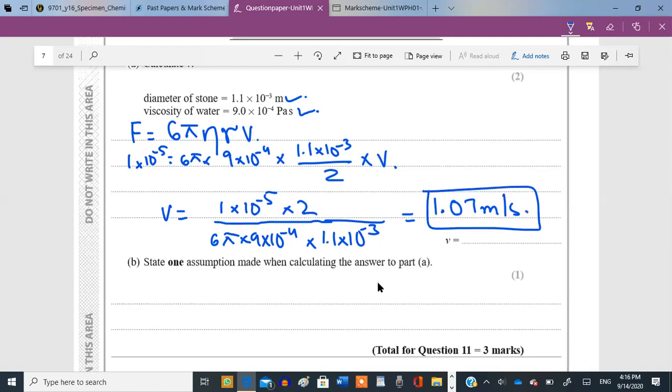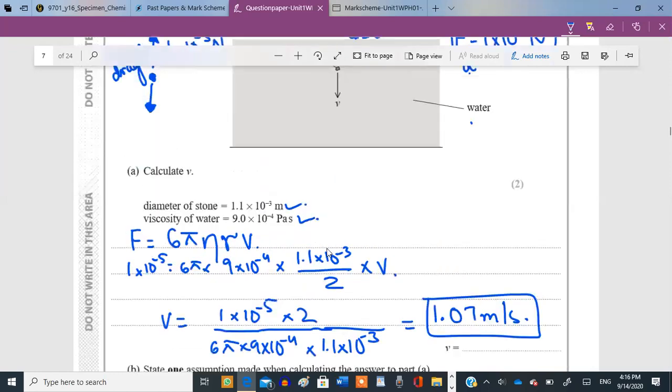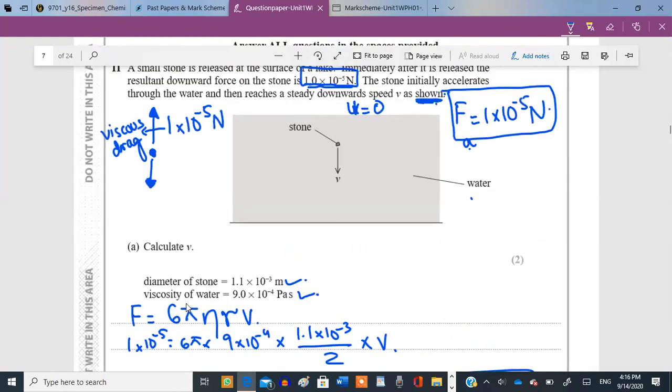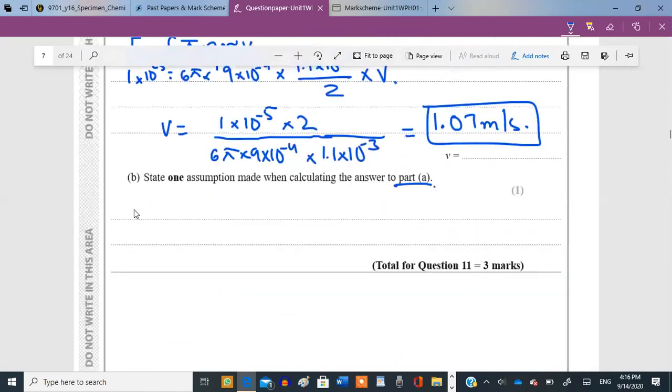Now state one assumption made when calculating the answer to part A. Okay, so we'll need to assume something. This formula that we apply is for an oil droplet. Remember, in the case of an oil droplet, we apply this formula for small spheres. Over here, we have assumed that the stone itself is also a perfect smooth sphere. Assuming that it is a smooth sphere. You have to write the whole thing.